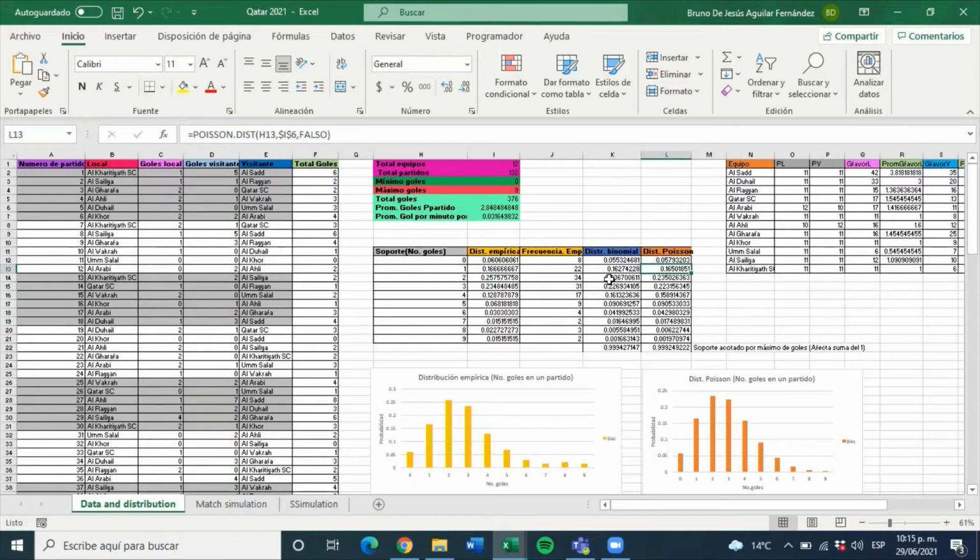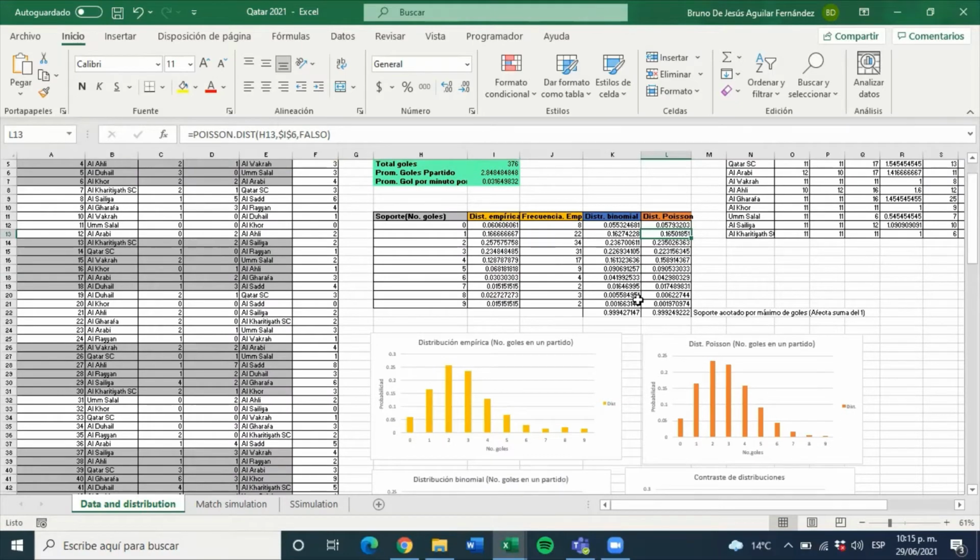Then, after making many experiments with the binomial distribution, we realized that this converges to the Poisson distribution when the parameter n tends to infinity. What is n? N is the number of independent Bernoulli experiments realized in a period of time, which was 90 experiments in the case of the binomial distribution. So in the Poisson distribution, we're assuming that there can be an infinite number of goals in a single match.